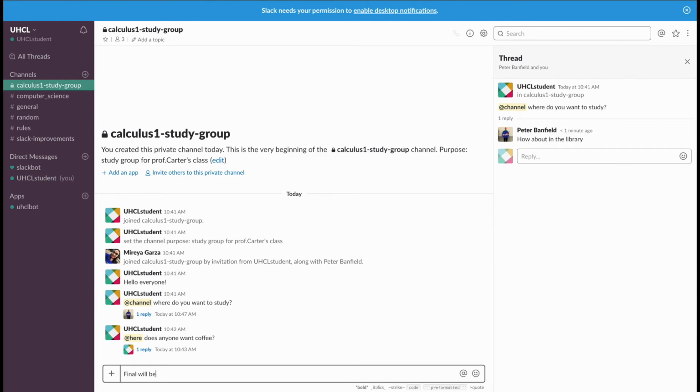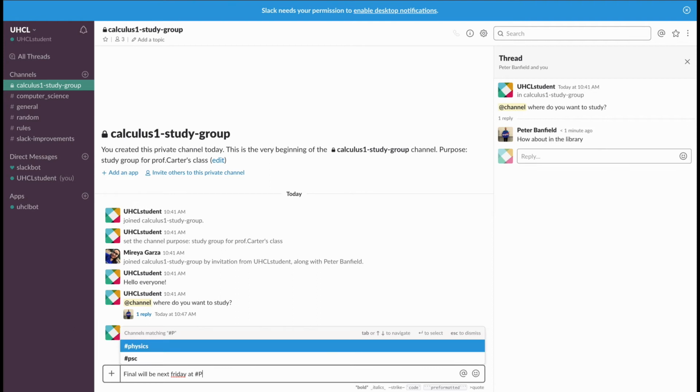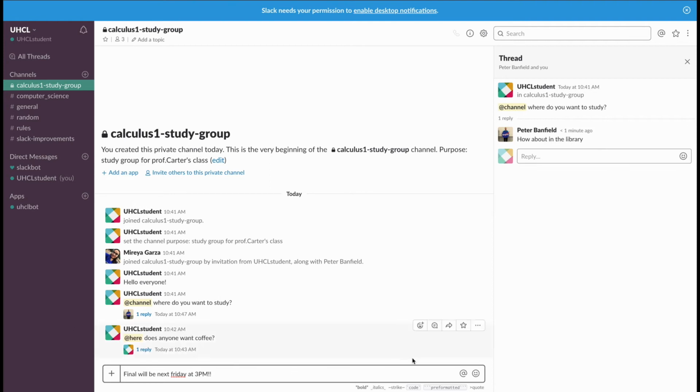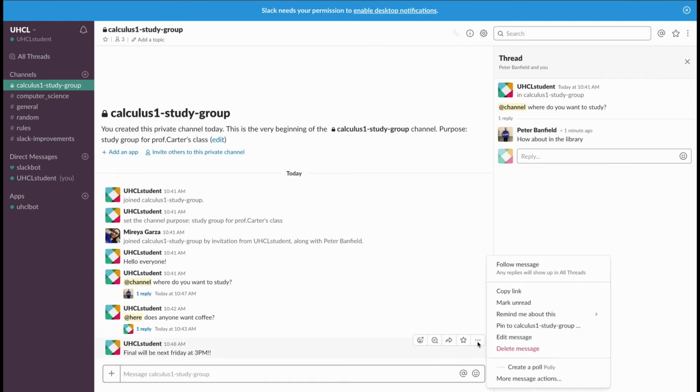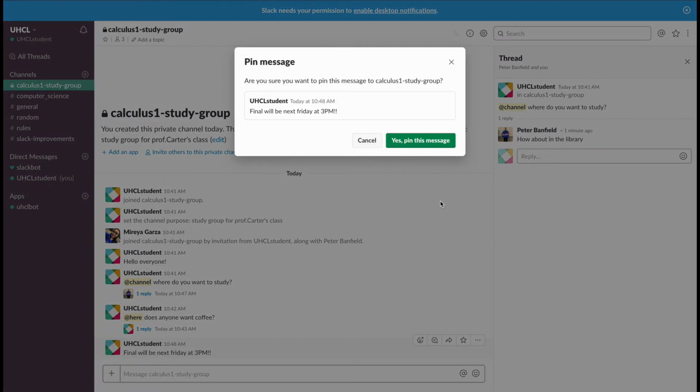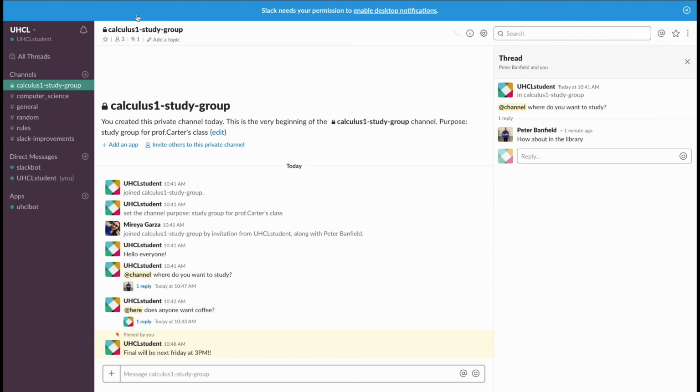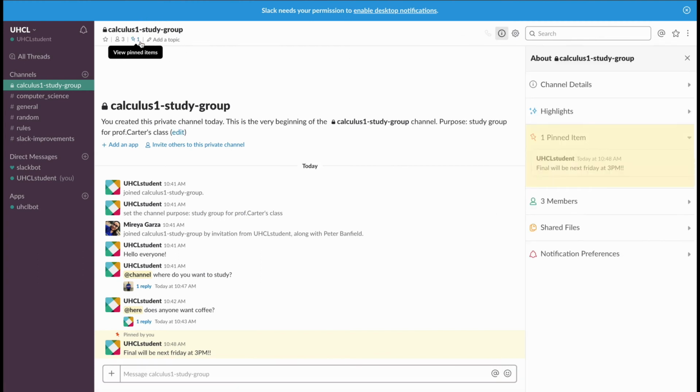Here, I am sending a message about a new topic and not as a reply to anything, so I'm sending it in the chat as a non-thread message. I feel this is such an important message, I want everyone in the channel to access it easily. So I will pin the message in the chat by hovering over the message and clicking the icon on the far right and selecting Pin to Channel. Now everyone that selects View Pinned Items will be able to see the saved messages for that channel.